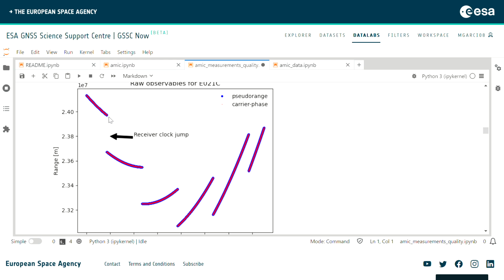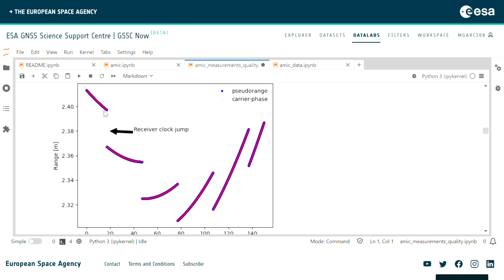In that case, what will happen in positioning engines is that these jumps will be absorbed by the estimation of the receiver clock. But in any case, it's present, as I said, in the range and the phase, so this is not a problem, right? The clock will absorb that.